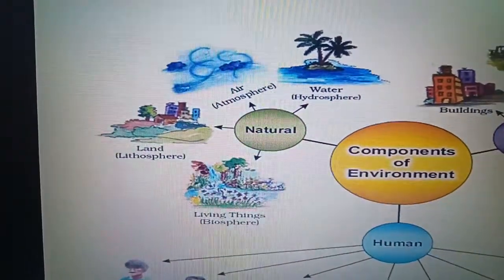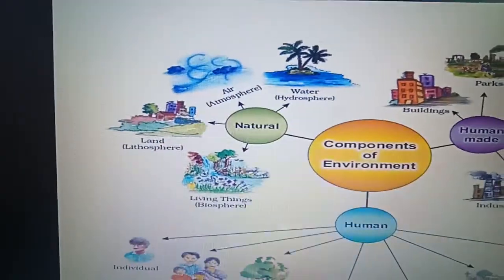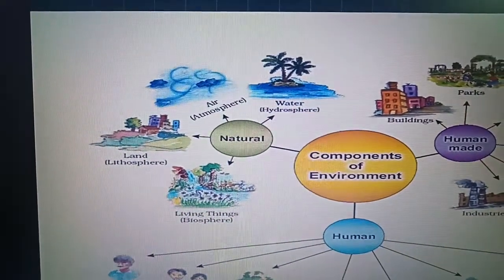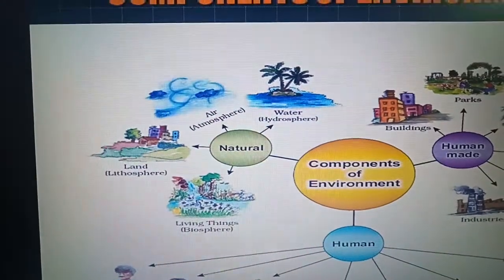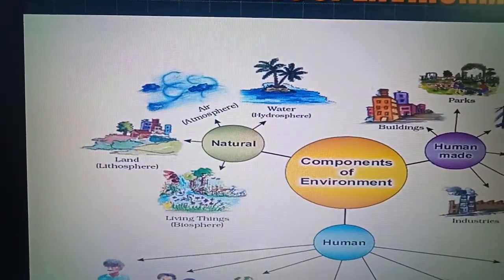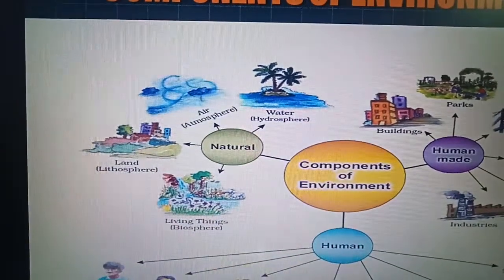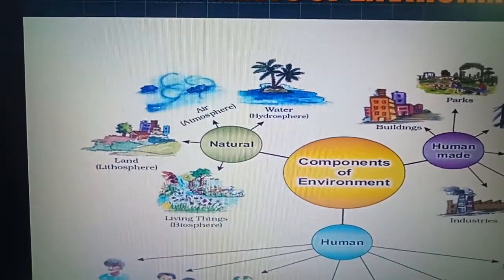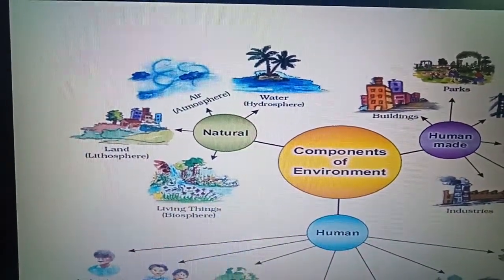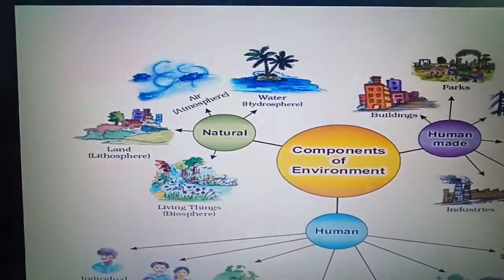Natural environment means the living beings, land, air, water. Means the air, in which you take a breath of oxygen, the water which you drink, the land where you live, where your house is built, and living beings, you yourself.